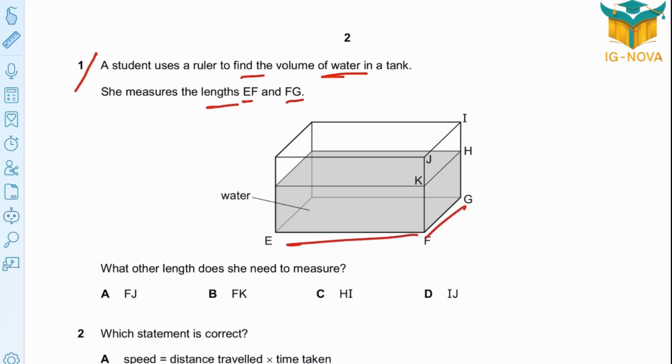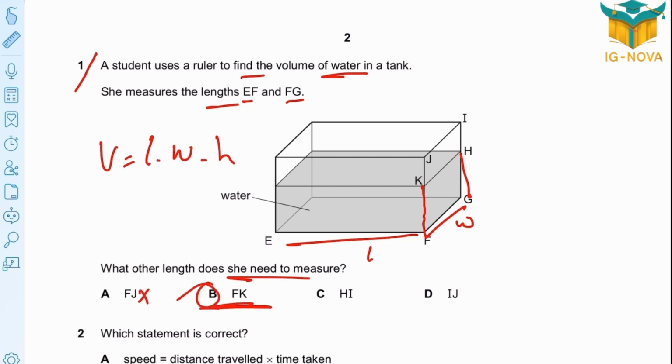In a tank, the volume can be found by length times width times height. EF is a length. FG is a width. What other length does she need to measure? She needs a height, which is FK or HG. Not FG, it's FK here, option B.